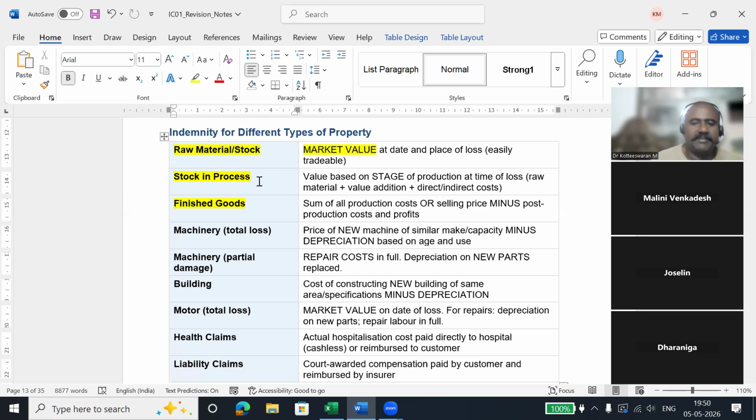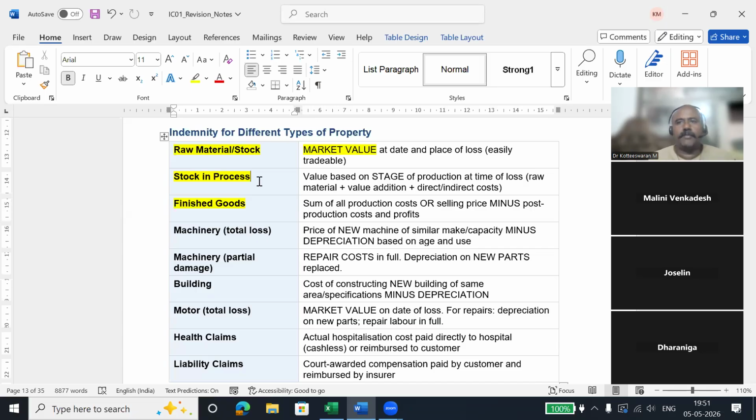Now there is a fire and I lost all the products which are in progress, which are not finished. So what is the value of the not finished goods? It is not finished yet, and it is not just kept as a raw material. So how do we identify the value for the goods which are halfway through the process?